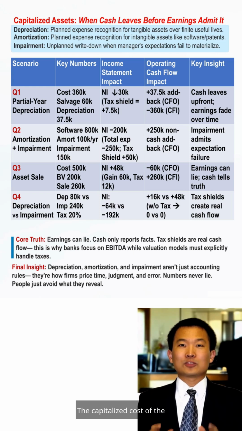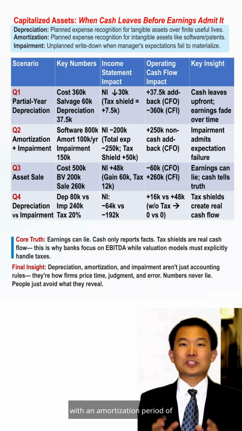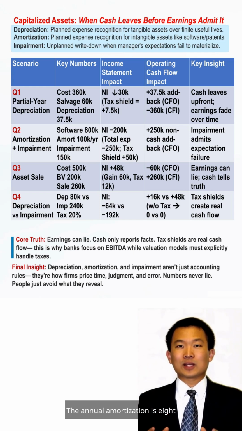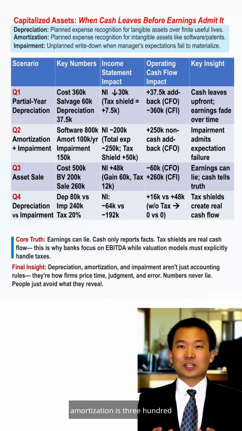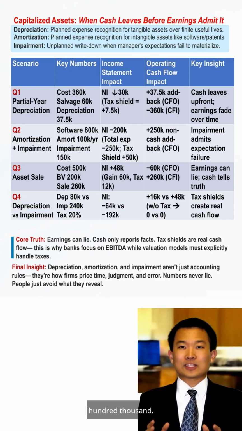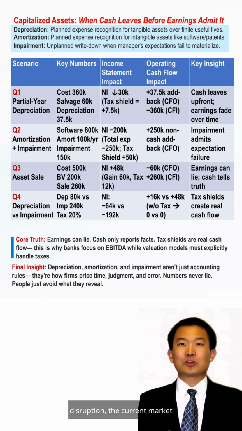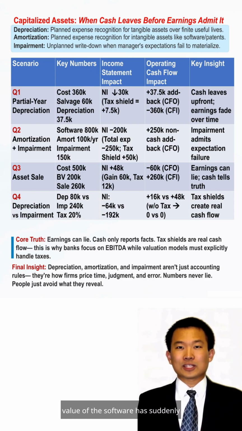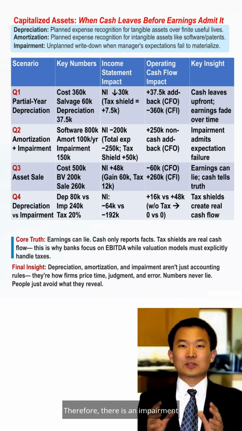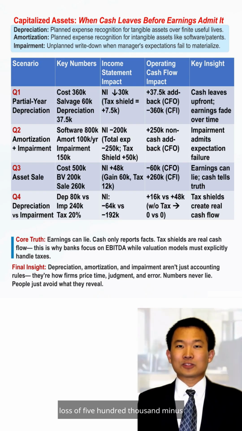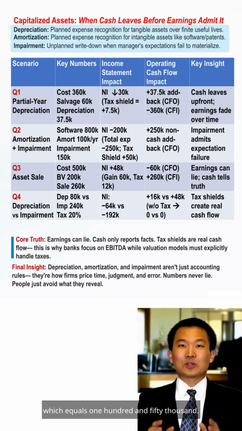The capitalized cost of the software is $800,000 with an amortization period of 8 years. The annual amortization is $800,000 divided by 8, which equals $100,000. After 3 years, the accumulated amortization is $300,000, so the book value is $800,000 minus $300,000, which equals $500,000. Due to a major technological disruption, the current market value of the software has suddenly dropped to $350,000, which is also its recoverable amount. Therefore, there is an impairment loss of $500,000 minus $350,000, which equals $150,000.